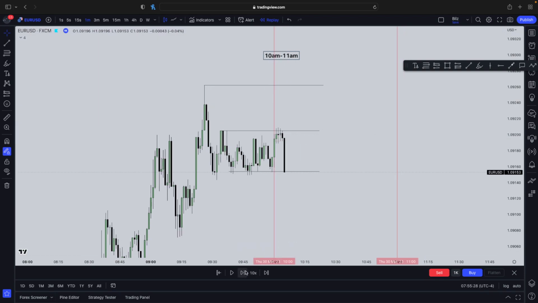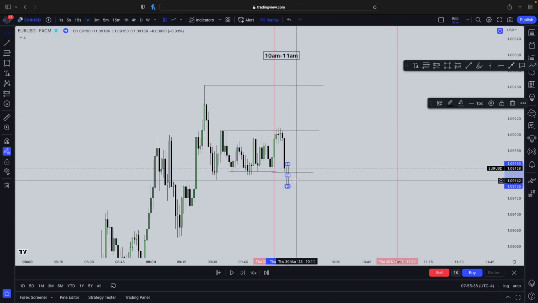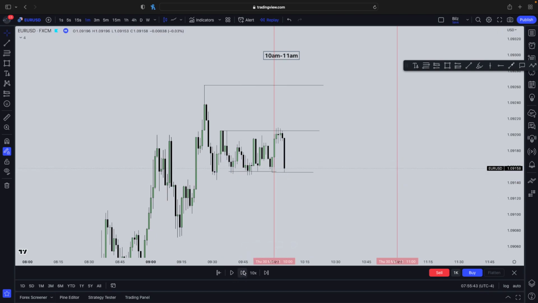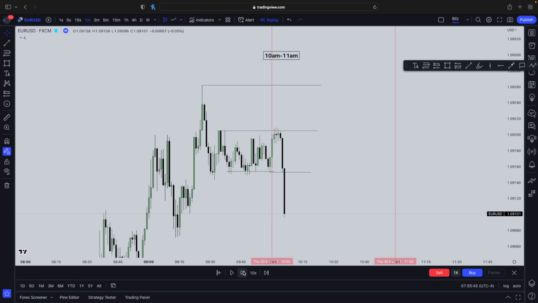Now we wait for a market structure shift. This I would also call it liquidity. However, this is also the market structure shift point. Let's see if you get some displacement on it. If we get some displacement on it, and this is a set of liquidity right here, I would stick to the displacement right there. Okay, so now we just wait for the displacement. Boom, there you go. We just got the displacement.